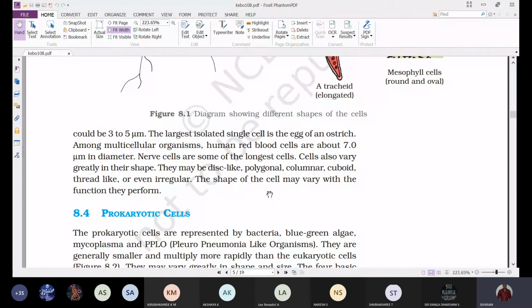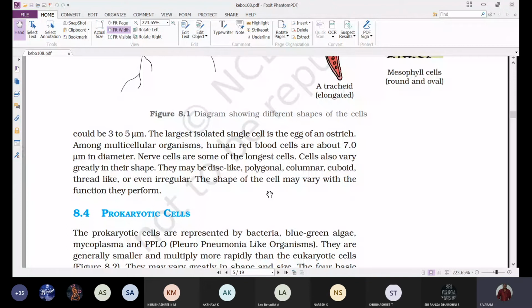Coming to the longest cells, the nerve cells are some of the longest cells.